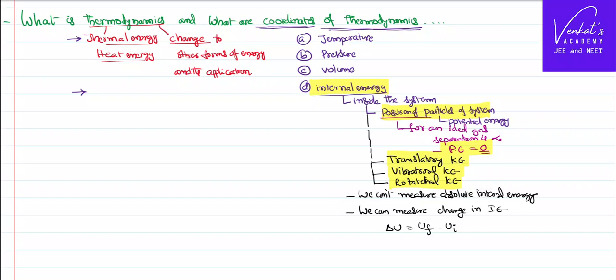Finally, there is one more coordinate of thermodynamics called entropy. Entropy is a new term for you, and I just want to tell you that it is a measure of disordered energy. There is energy, but it is not in a proper order, so it is not directly useful to you.